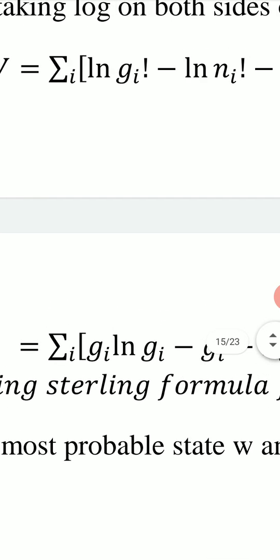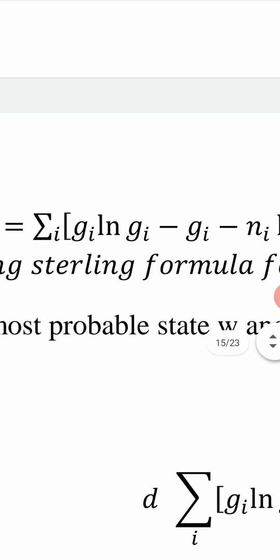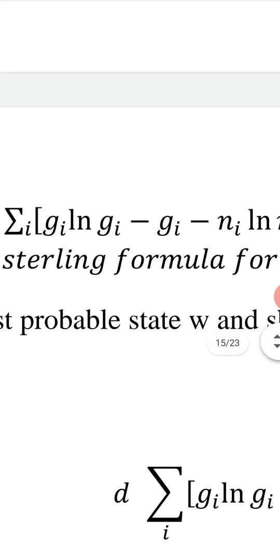Now we use the Stirling formula. The Stirling formula is for log factorial n. According to the Stirling formula, log factorial n is n log n minus n. So log factorial Gi will be equal to Gi log Gi minus Gi.